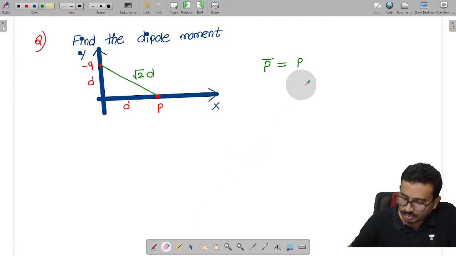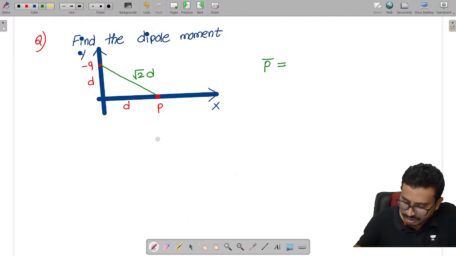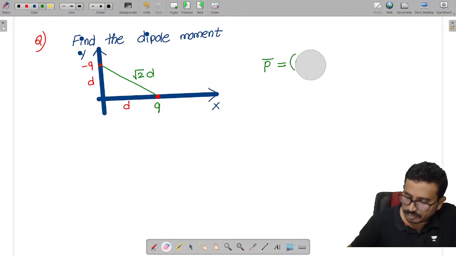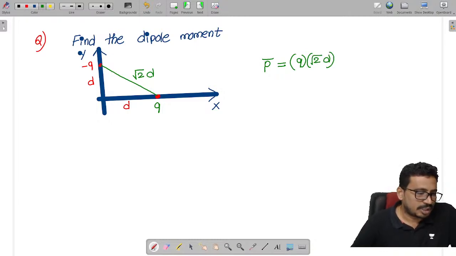So here the dipole moment is q into root 2 d. This is my dipole moment.